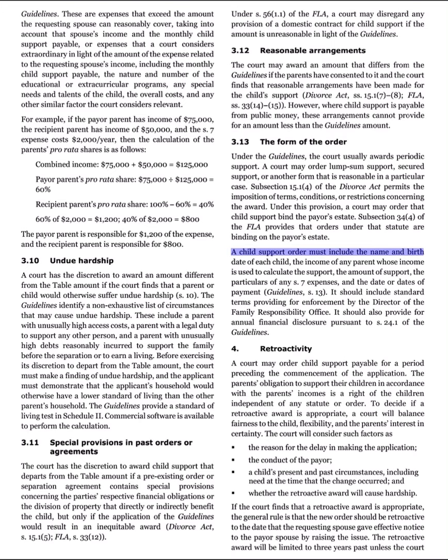A child support order must include the name and birth date of each child, the income of any parent whose income is used to calculate the support, the amount of support, the particulars of any S7 expenses, and the date or dates of payment. Guidelines, S13. It should include standard terms providing for enforcement by the Director of the Family Responsibility Office. It should also provide for annual financial disclosure pursuant to S24.1 of the Guidelines.